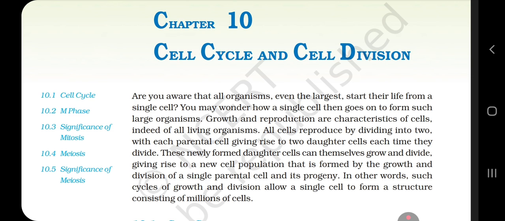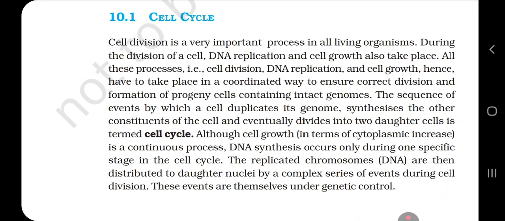All cells reproduce by dividing into two, with each parental cell giving rise to two daughter cells each time they divide. These newly formed daughter cells can themselves grow and divide, giving rise to a new cell population that is formed from the growth and division of a single parental cell and its progeny. In other words, such cycles of growth and division allow a single cell to form a structure consisting of millions of cells. 10.1 Cell cycle.